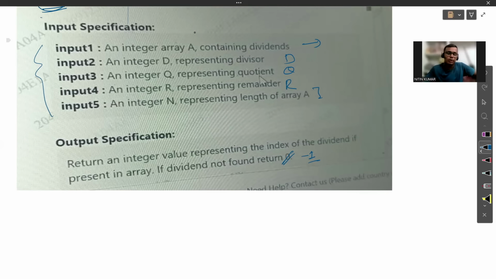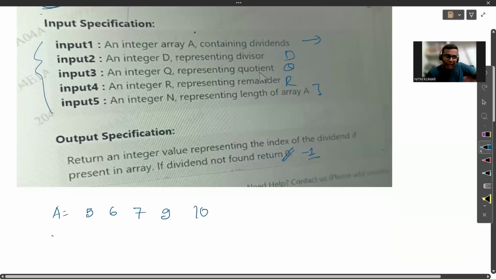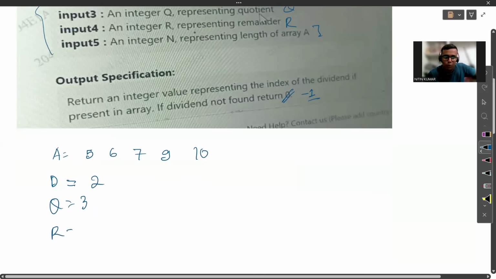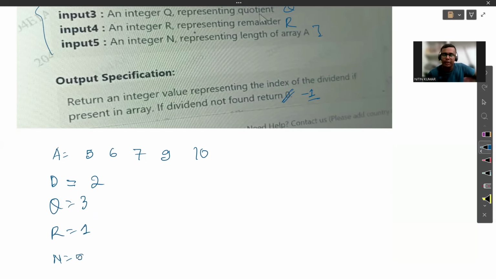So let's take it. Let's take an array of that particular size. Let's assume the size of the array is 5. So the 5 different elements would be 5, 6, 7, 9, and 10. Let's say these are all 5 different integers in the array A. Now let's think about D. The divisor, I would say, could be 2. I would say the quotient will be 3. And I will say the remainder will be 1. These are the 3 inputs we have taken. Now the size, obviously, we have to take the size of the array, 5. So 5 will be the input.